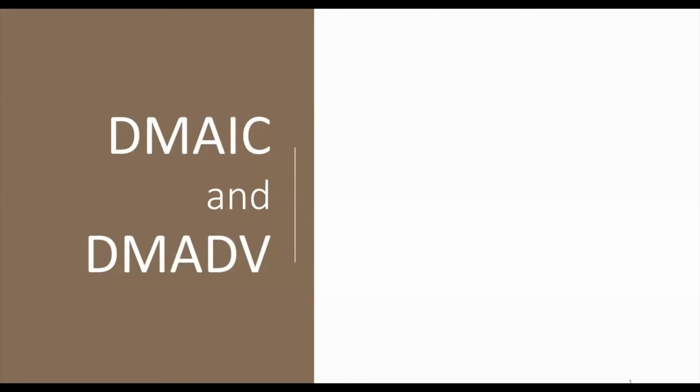In this video, we are going to discuss the basic meaning of DMAIC and DMADV. DMAIC is used when a project's goal can be accomplished by improving an existing product, process, or service. And DMADV is used when the goal is the development of a new or radically redesigned product, process, or service. So in short, if you are improving something existing, then it is DMAIC.